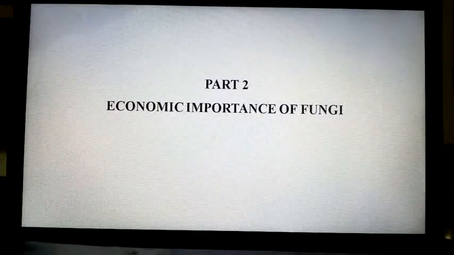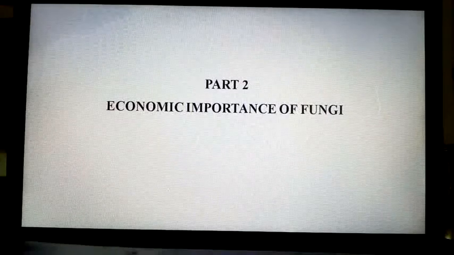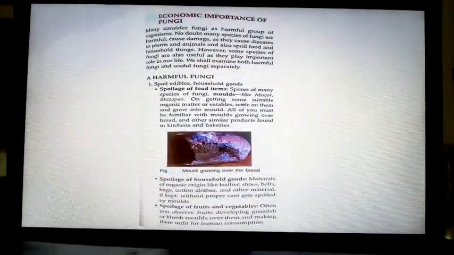Many people consider fungi a harmful group of organisms. No doubt many species of fungi are harmful and cause damage. You might have seen athlete's foot, food spoilage, etc. They cause diseases in plants and animals and also spoil food and household things, leather bags and all.